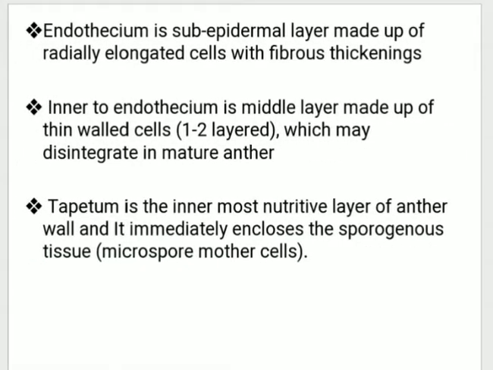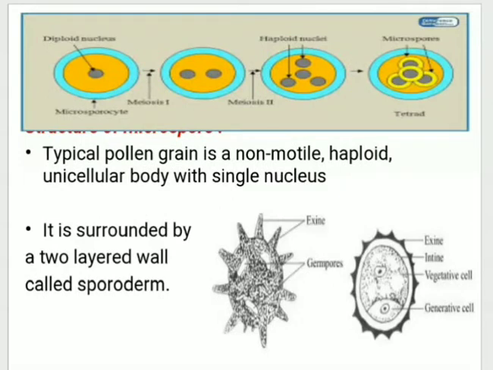So tapetum is the innermost nutritive layer of the anther wall, and it immediately encloses the sporogenous tissue. Next to that is the structure of pollen grain. Below that diagram there is a title hidden, somewhat red in the red ink. Okay, so that title is structure of pollen grain.